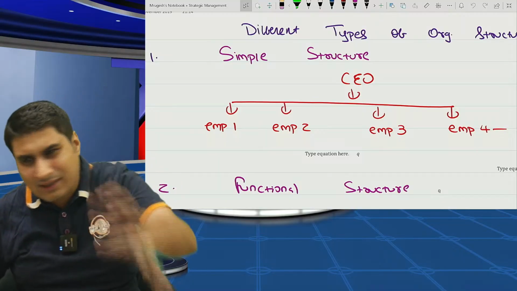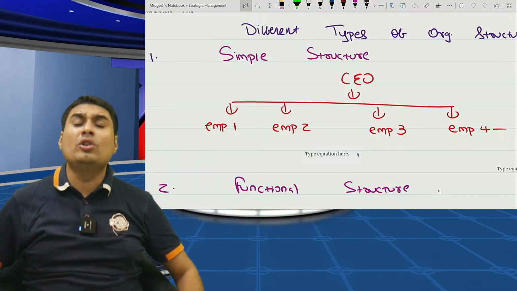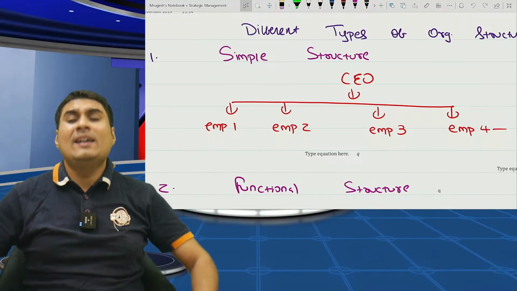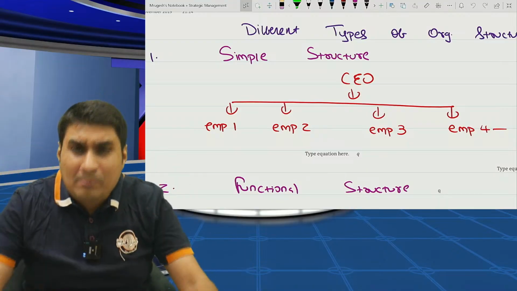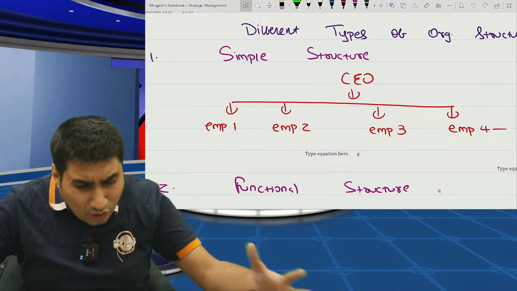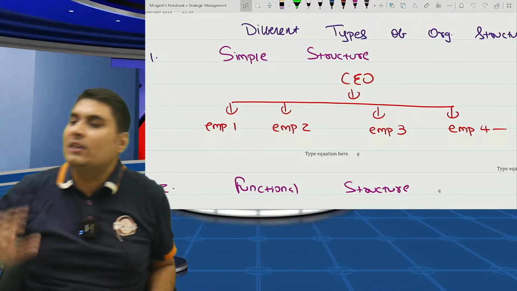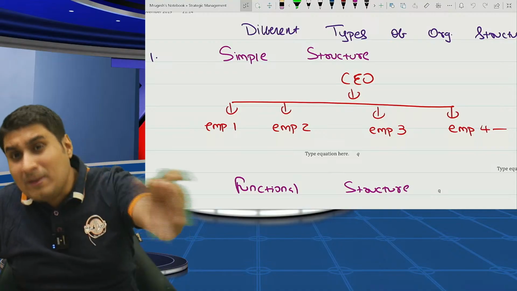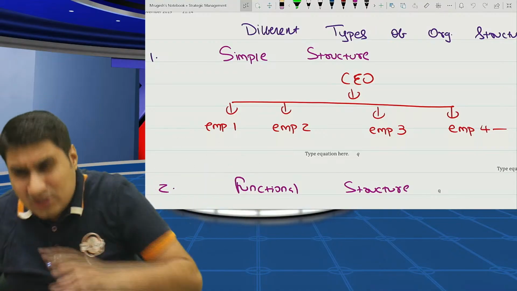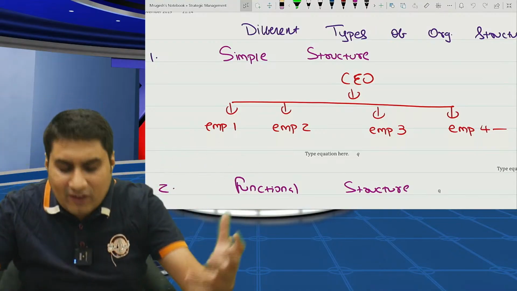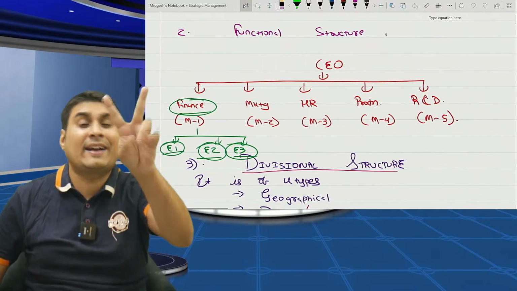Very simple. Let's conclude. It's for those who have line of products in single product, single market. Simple. In this, there are a lot of employees and there is a CEO. Okay, if employee 1 doesn't do, 2, 3, 4, accountability is not clear. Entire pressure is on the owner, so company can never grow. So better is functional. Second structure.